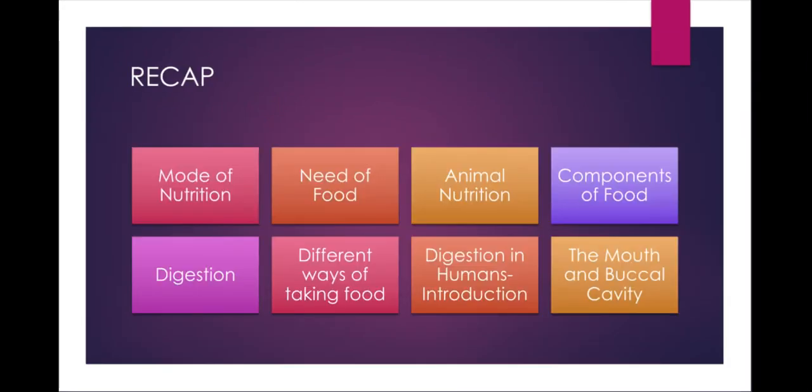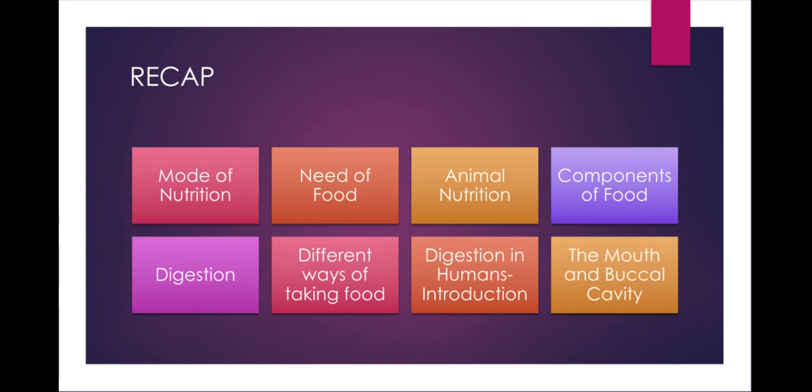Recap: two types of nutrition: autotrophic and heterotrophic. Heterotrophic can be further classified into herbivores, carnivores, and omnivores. Why do we need food? To stay alive. Animal nutrition includes nutrient requirement, mode of intake of food, and its utilization.